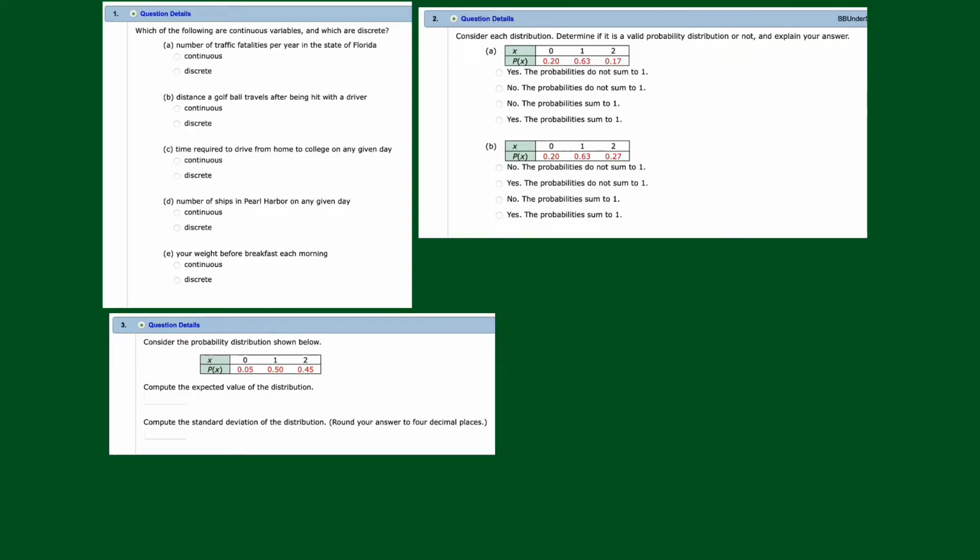Section 5.1, problems 1, 2, and 3. Problem 1, we've got 5 parts. Which of the following are continuous variables and which are discrete?